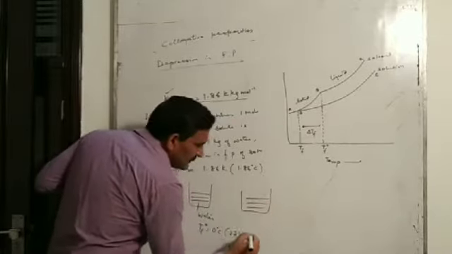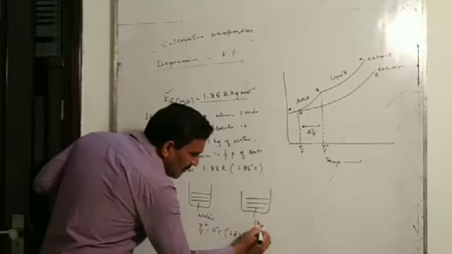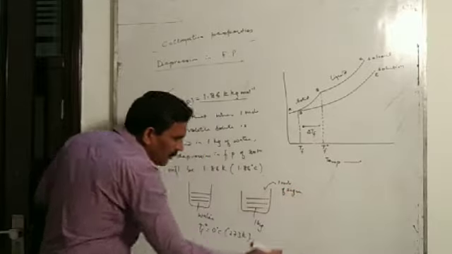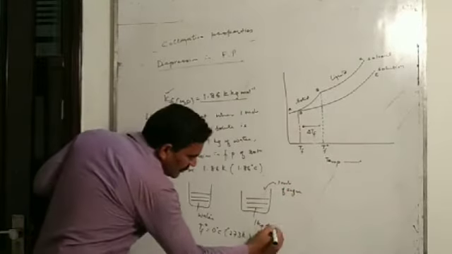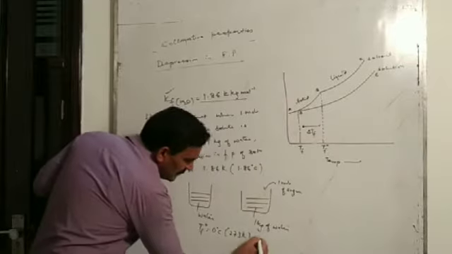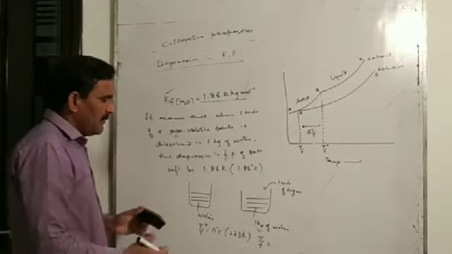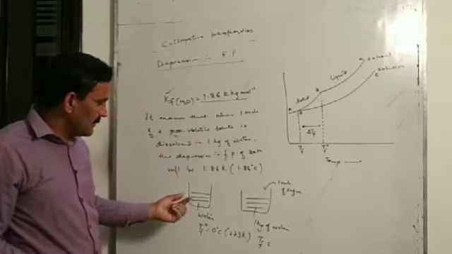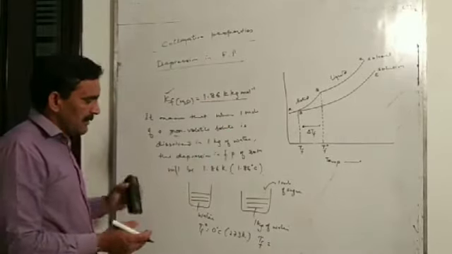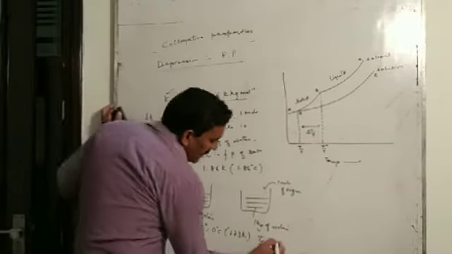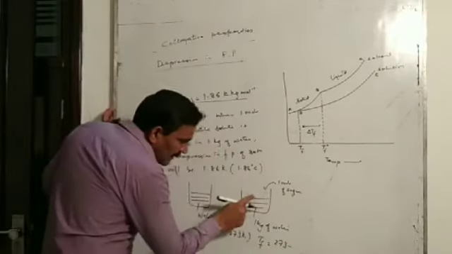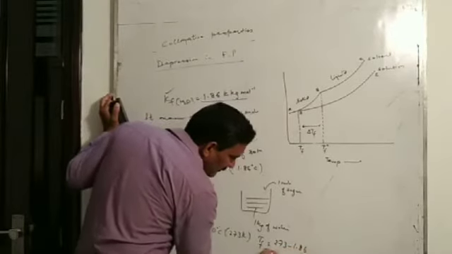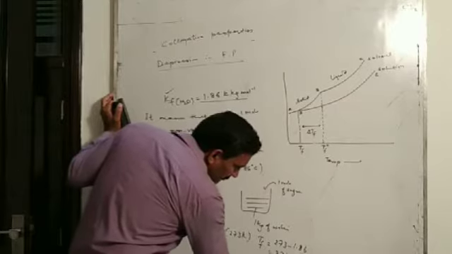Now if we take a solution containing 1 mole of sugar, that is a non-volatile solute, in 1 kg of water, the freezing point of this solution will be 1.86 Kelvin less than that of freezing point of pure water. Means the freezing point of this aqueous solution containing 1 mole of sugar in 1 kg of water will be 271.14 Kelvin.